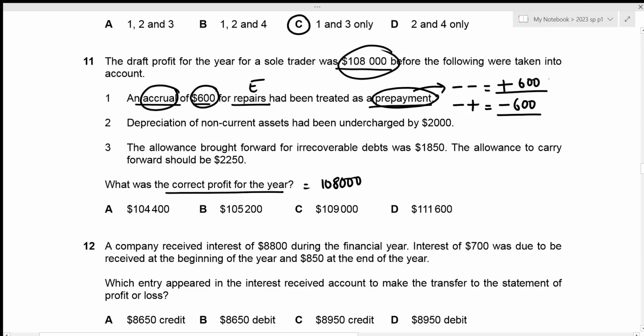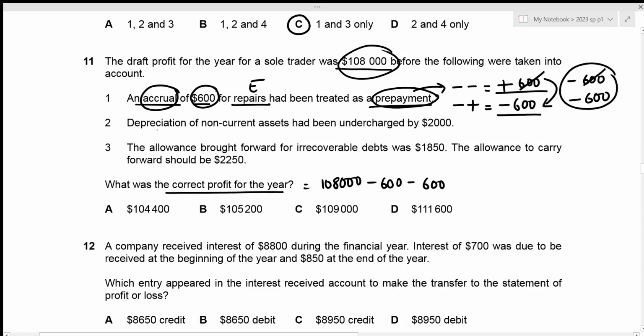So in order to get this value to this, if we subtract 600 once, then it gets cancelled out with the added 600 before, which means that there is no extra negative 600 to reflect the accrual of 600 for repairs, which means that we again need to enter another 600. So that's negative 600 and another negative 600. Let's write it down.